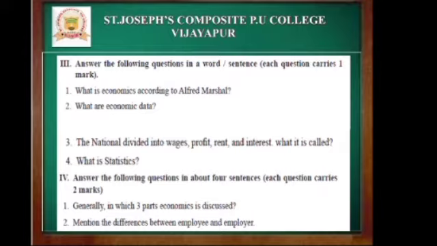Next, question number 4. What is statistics? Statistics is the quantitative information of facts and findings. So this is what statistics. This is up to 1 word questions or 1 marks questions. Now we'll move on to 2 marks questions. First question. Generally, in which 3 parts economics is discussed? So answer will be primary sector, secondary sector and tertiary sector or service sector.